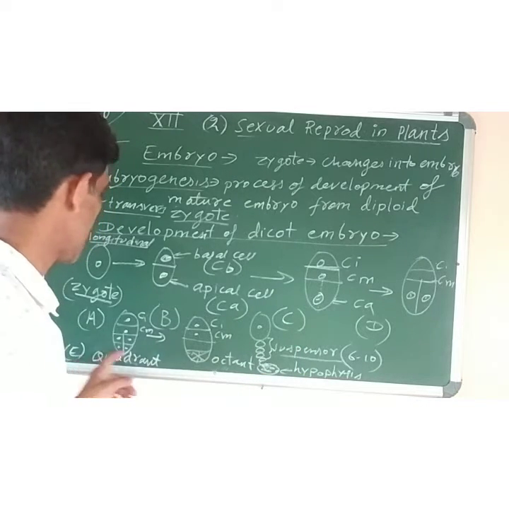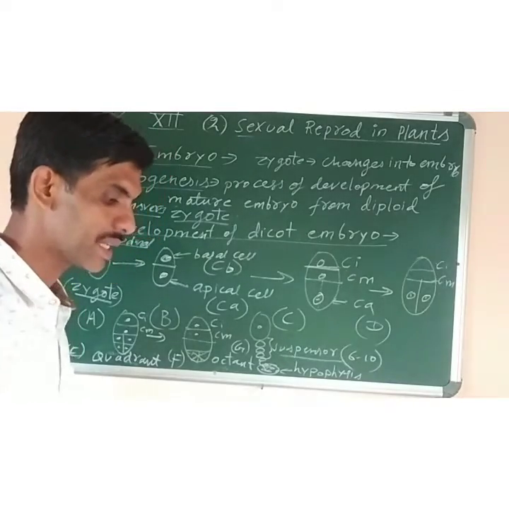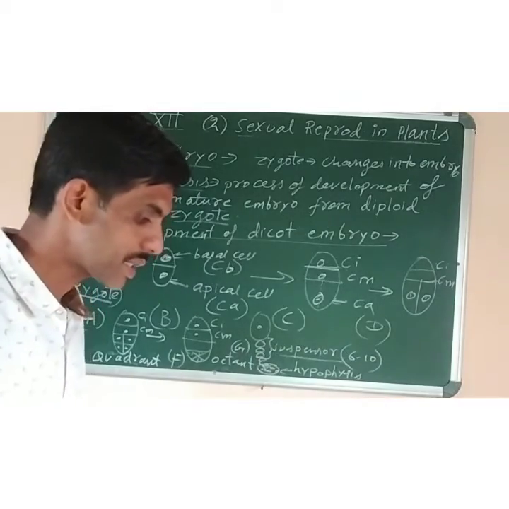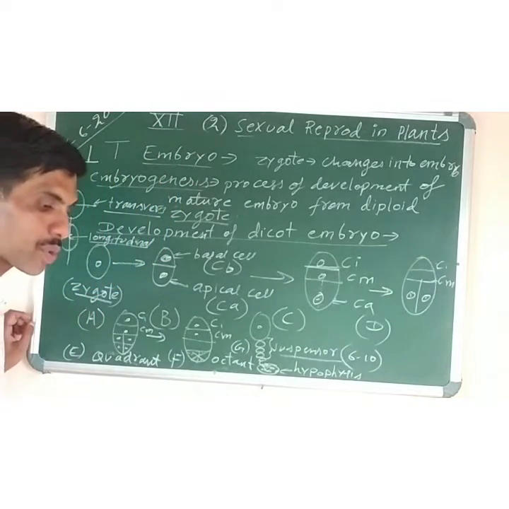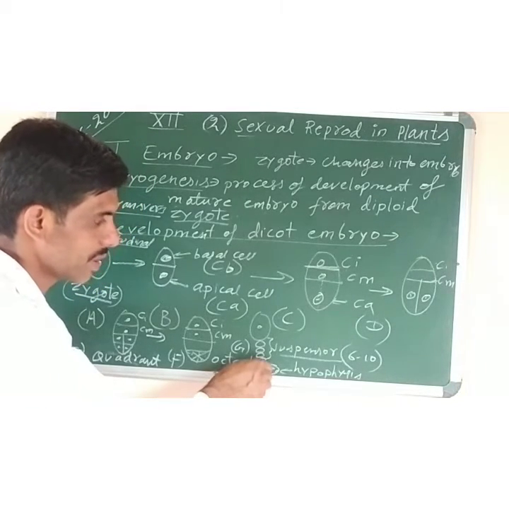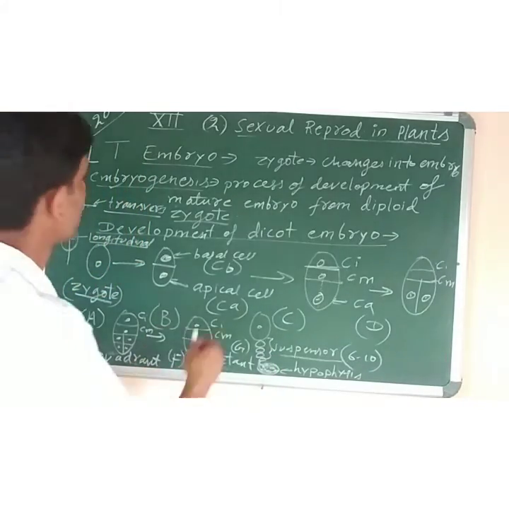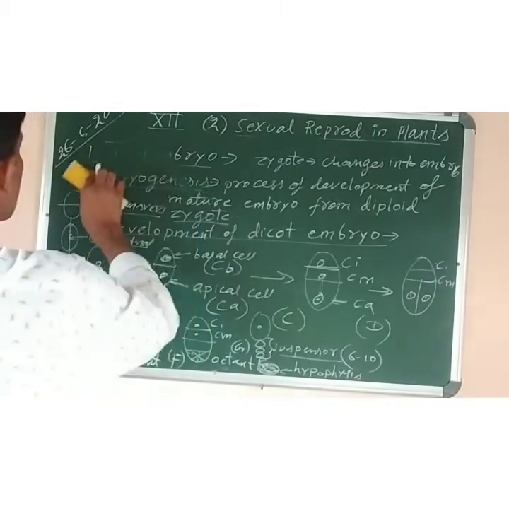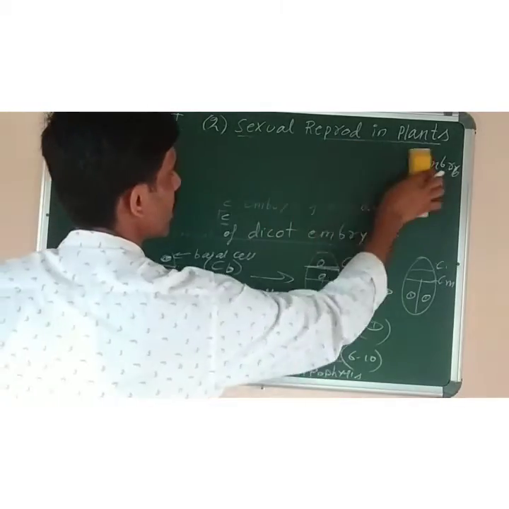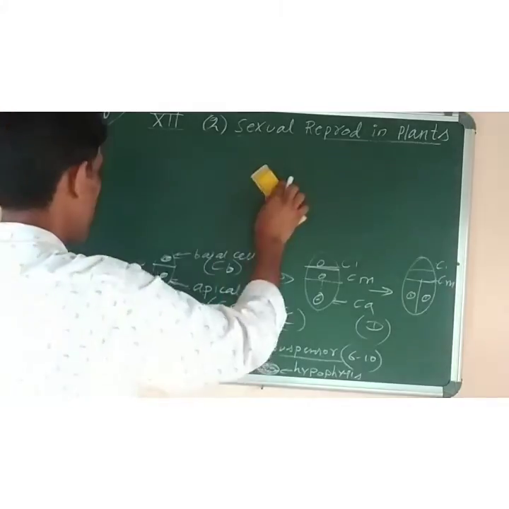So up to D, E, F, G stage we have reached. Now the next stage is the hypophysis stage. Up to here it is reached. In the next stage you will find that the mature embryo consists of 2 cotyledons. Now there will be a depression. That globular part is there now, this one, hypophysis, or depression. Like if I, no place, I will just rub it to make it clear. Hope you have understood. It's very important to understand this one, development of dicot and monocot embryo.